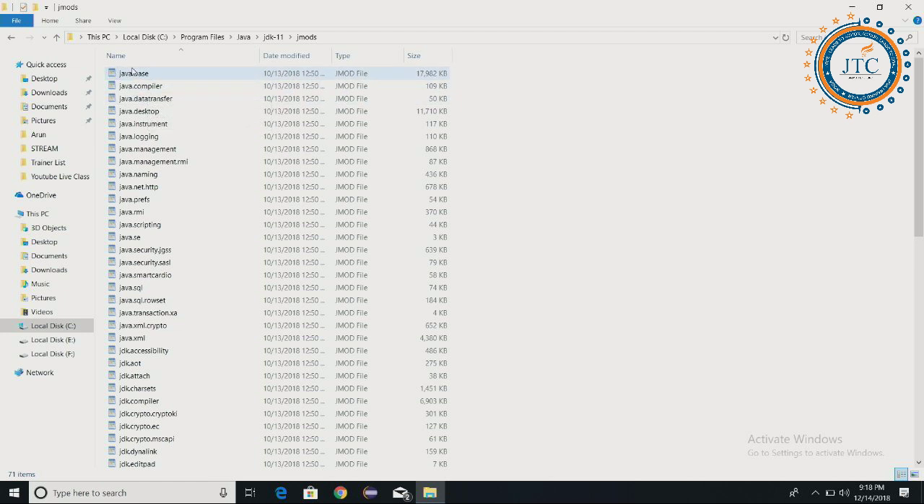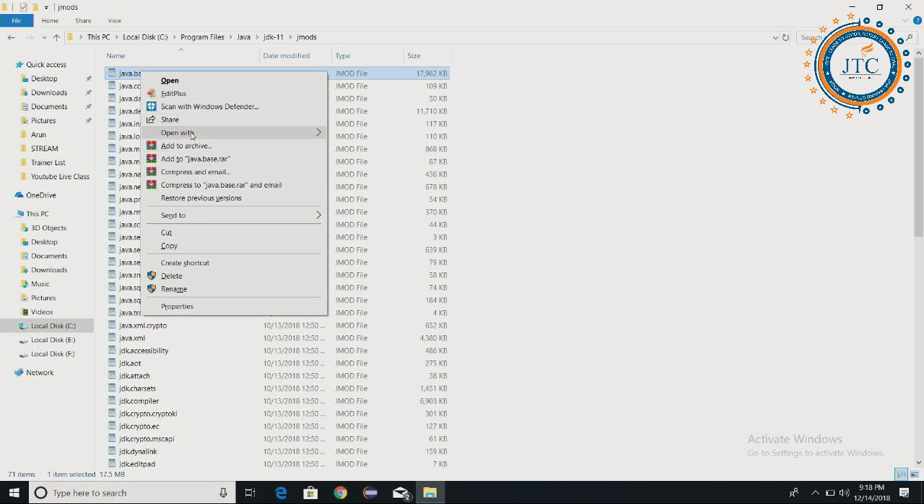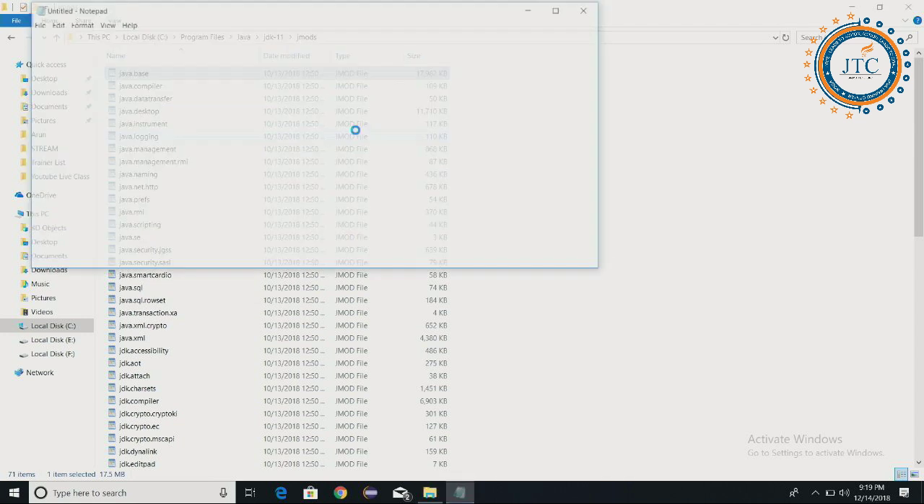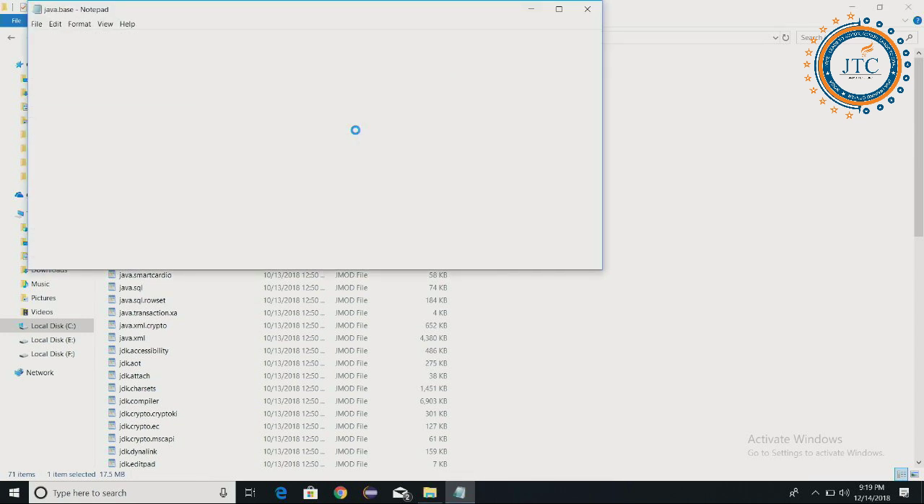Now here, there is one more thing. See, it's a modular file. It is the module java.base. Here I'll do one thing. I'm just opening this file here. See what I'm getting in this.